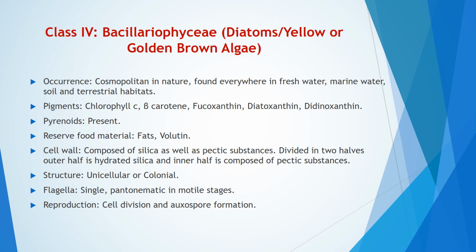Bacillariophyceae. This is commonly called diatoms or yellow or golden brown algae. Occurrence. This is cosmopolitan in nature, found everywhere in freshwater, marine water, soil, and terrestrial habitats. It includes the pigments namely chlorophyll C, beta carotene, fucoxanthin, diatoxanthin, diadinoxanthin, etc. The pyrenoids are absent.